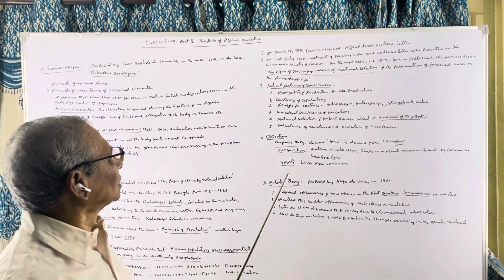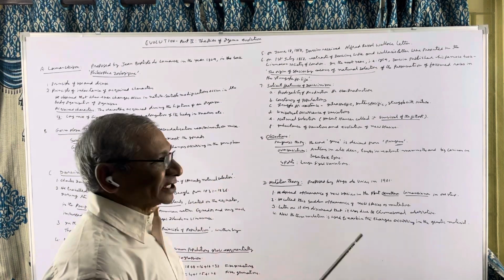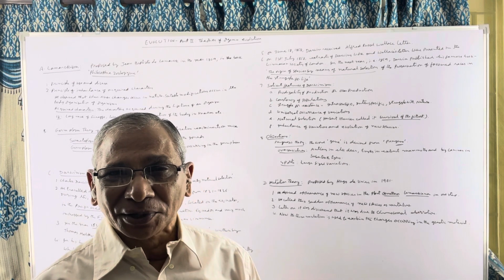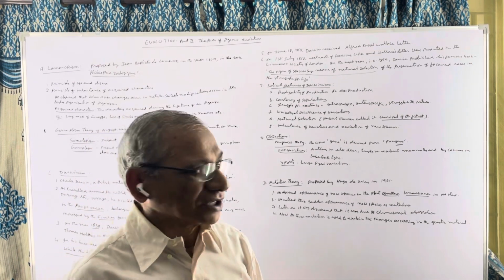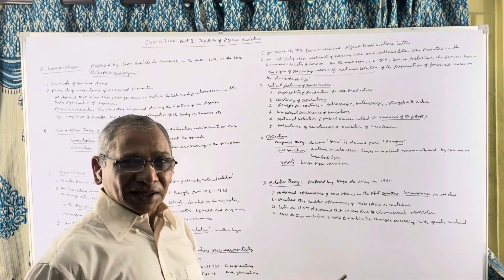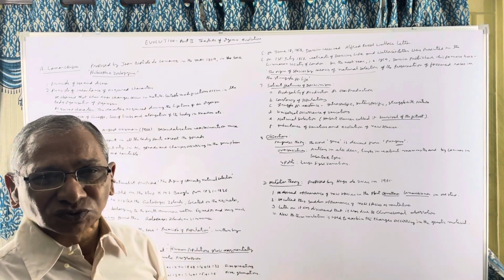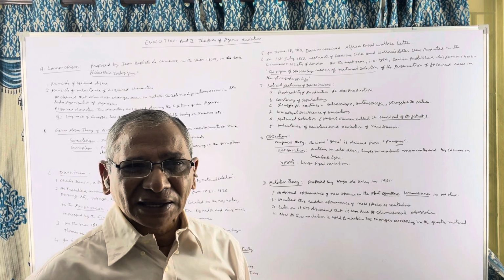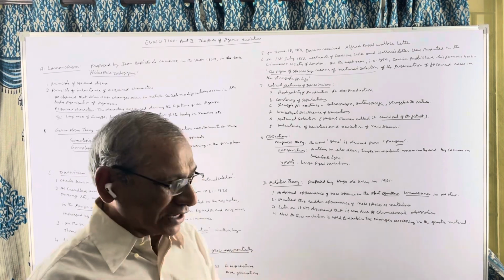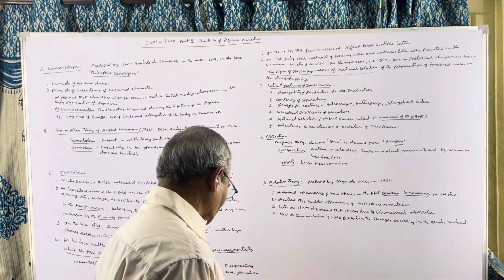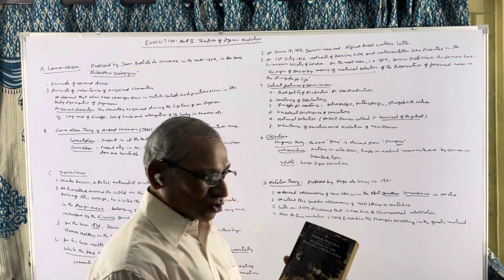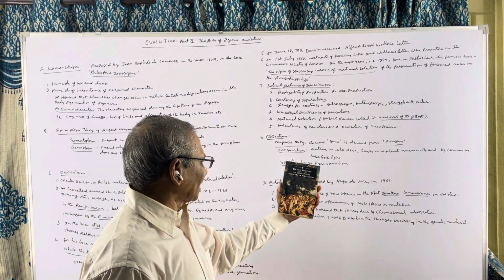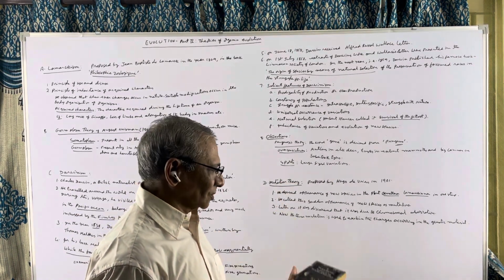Now, on June 18, 1858, Darwin received a letter from another British naturalist. He is Alfred Russel Wallace. He was working in the Malay archipelago. One day, he also read the book written by Malthus. I have got the book of Malthus. This is the book written by Malthus, An Essay on the Principle of Population.